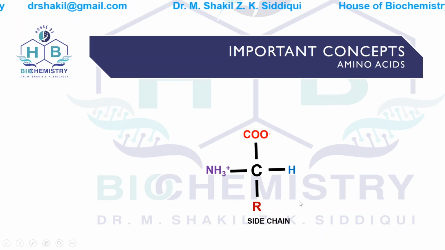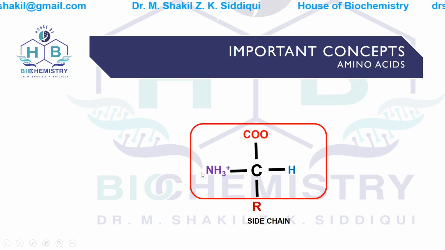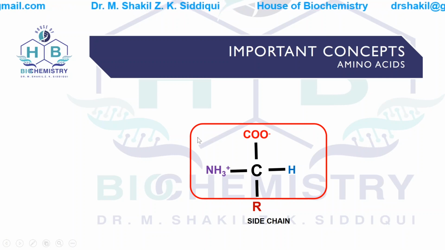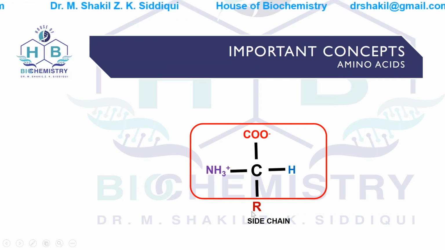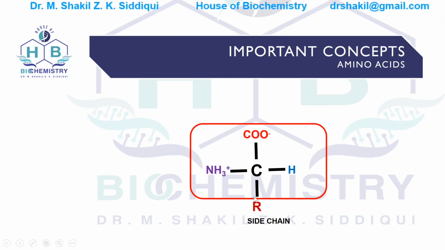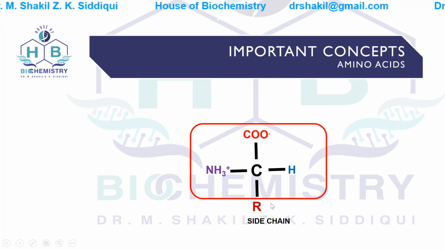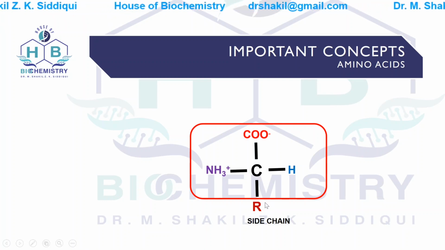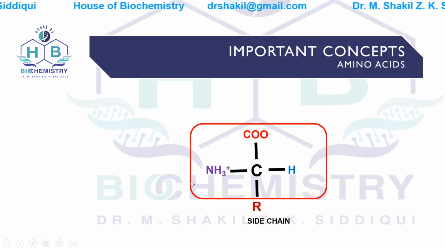Now all the amino acids have this same structure. This will never change. All the 22 amino acids have this same structure. The only difference is this R. This can be a hydrogen, this can be a methyl group, this can be any side carbon chain that is attached here, and that changes the name of the amino acid.